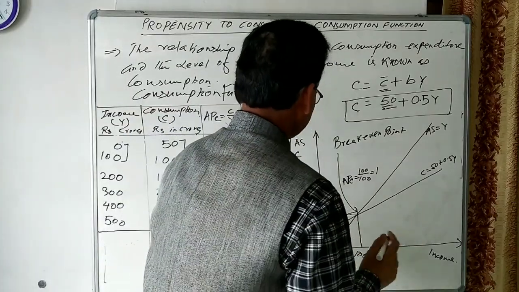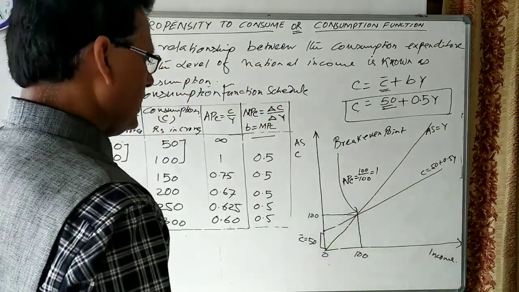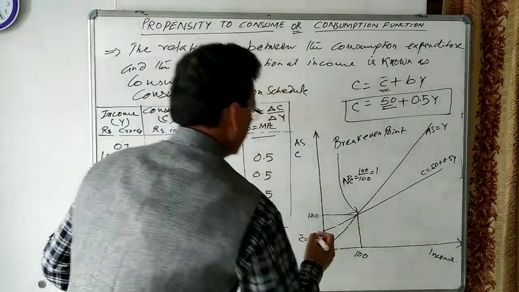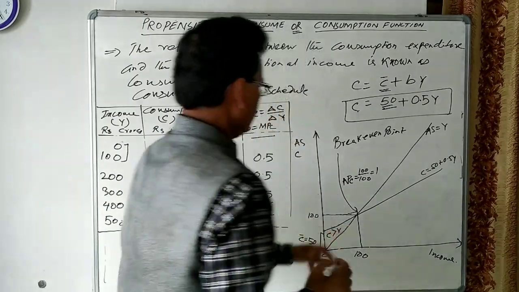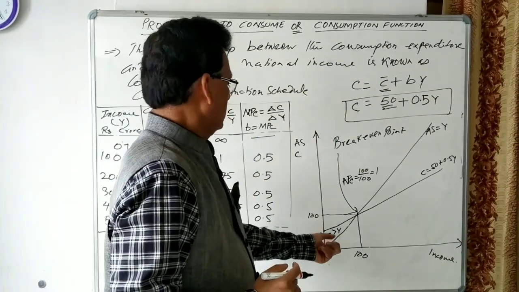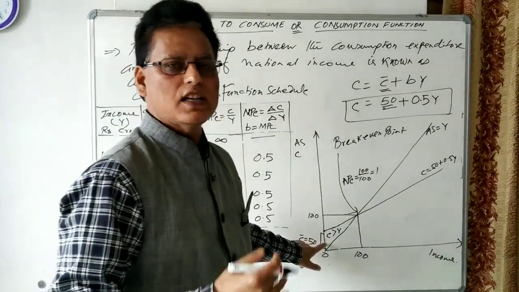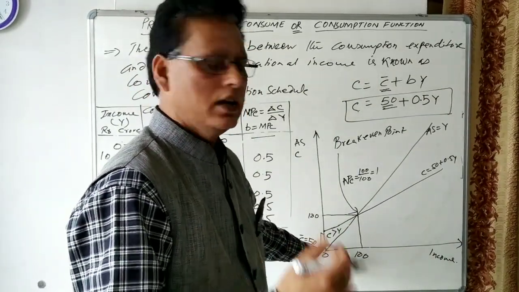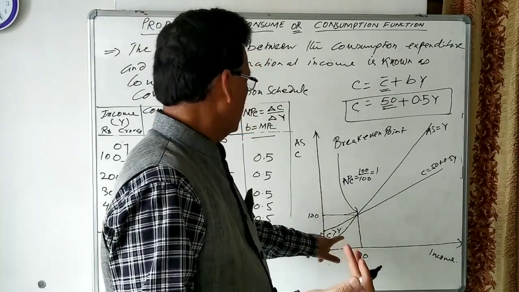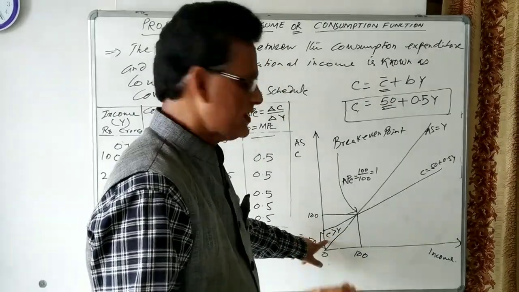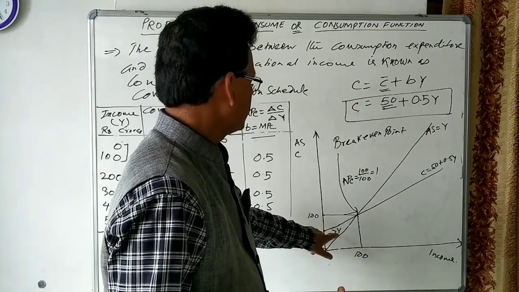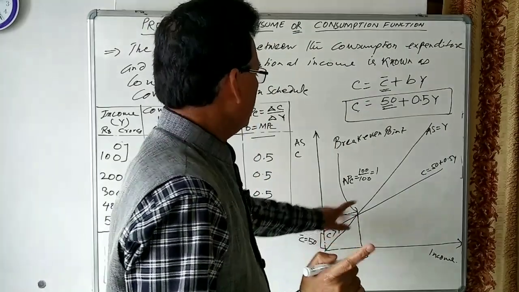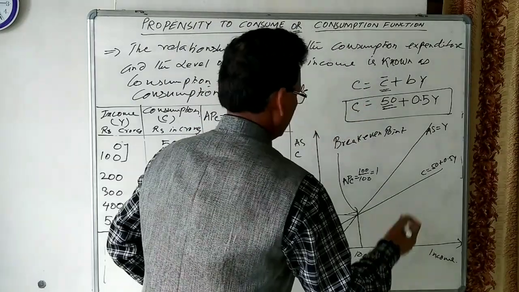Let us see the left side of the break-even point. Here consumption is greater than income. Always, to the left side of the break-even point, consumption expenditure is more than the level of income. It means if you find APC here, APC is greater than 1.